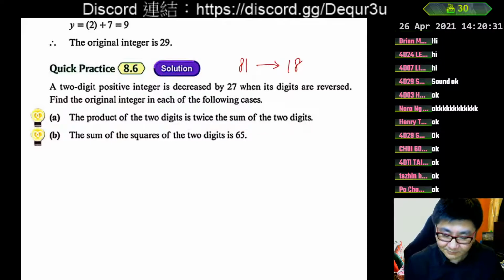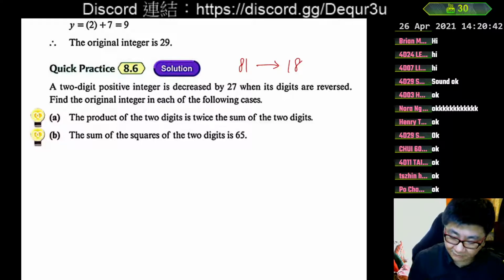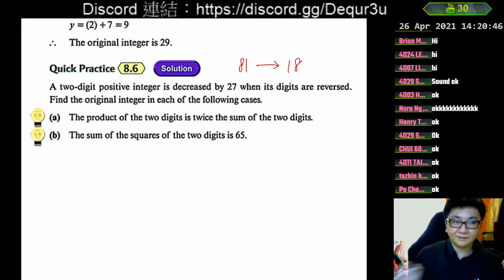Before we begin working on it, we first understand how the reversal of digits works when we want to work with unknowns. Our final target is to find the original integer, that means we want to find the original number, so we can let the original number be x. But since this is about working with the digits, if we just let x be the original number, it is very difficult for us to go on with our work.